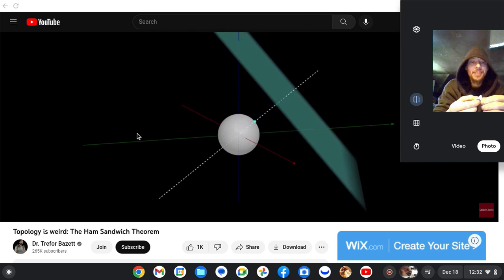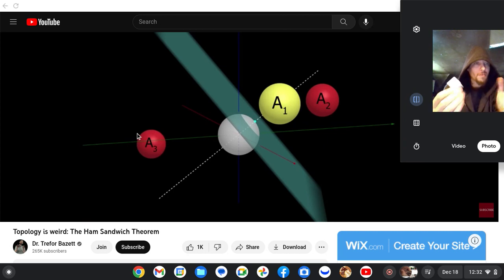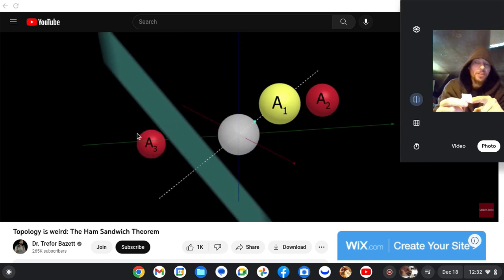Okay, back to the ham sandwich. Essentially, I have 3 objects, and I want to slice all of them in half. As we know, the X, Y, Z axes lead to a point on my reference sphere at the origin. I'm going to color one of the 3 objects yellow, and we can focus on that one first. For any point on the surface of my reference sphere, I'd know a direction.